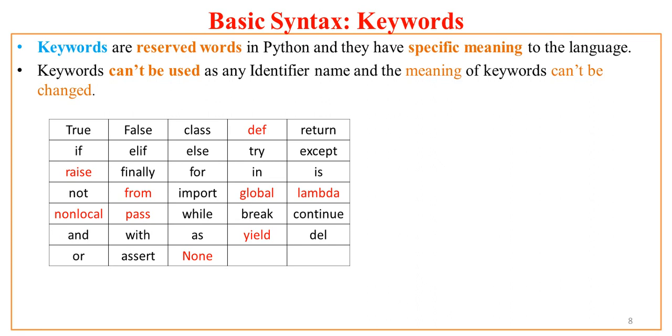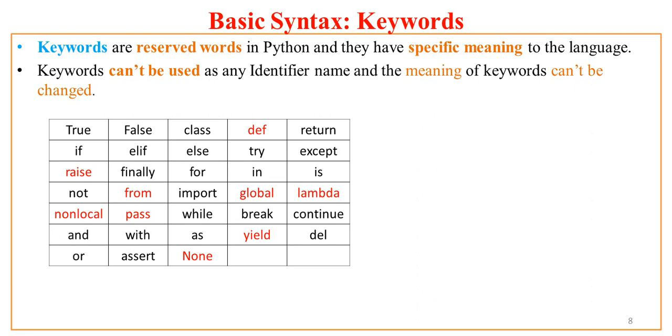For example, I have here a table in which I have listed different keywords of Python. If you see, there are True, False, then if, elif, raise, finally, for. Now if I take any of these words, for example if, this keyword has a specific meaning to the compiler or interpreter, or Python more specifically.